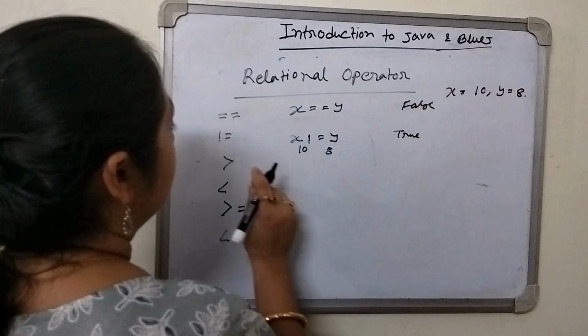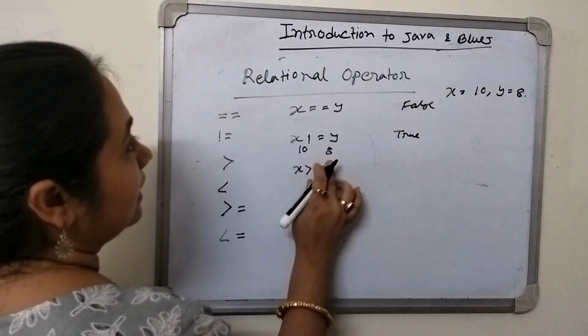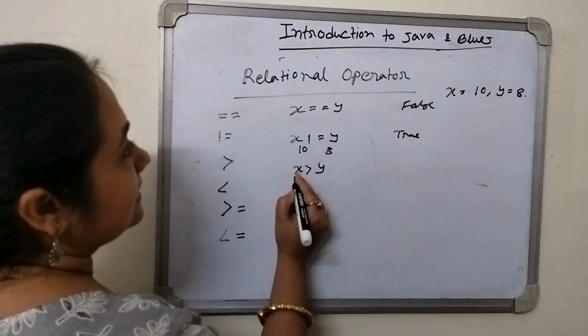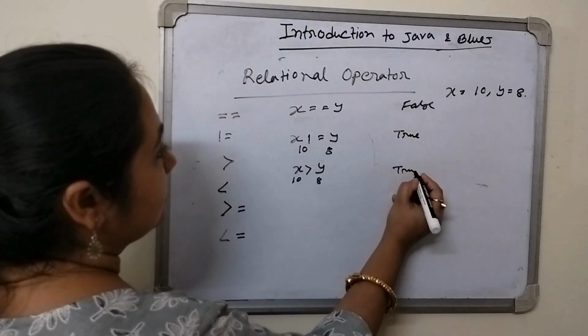This is false. This is true. Now greater than: the value of x is 10. That means x greater than y. So the value of x is 10, y is 8, so this is true. So it is giving the result true.